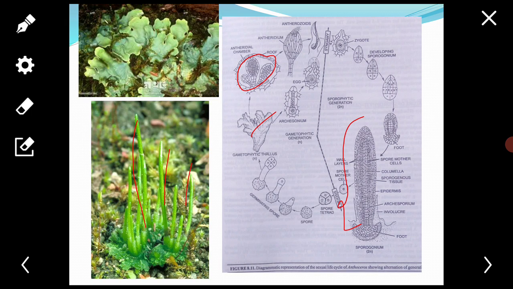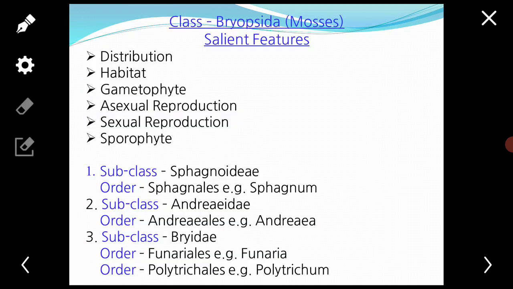Next, that is the last class, Bryopsida. We see the distribution.